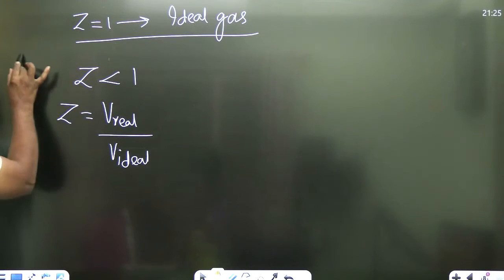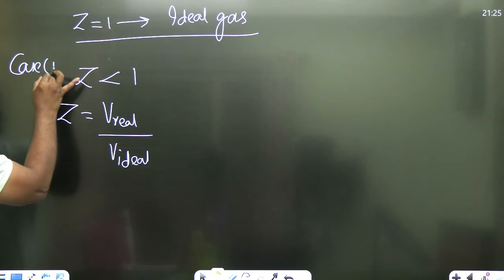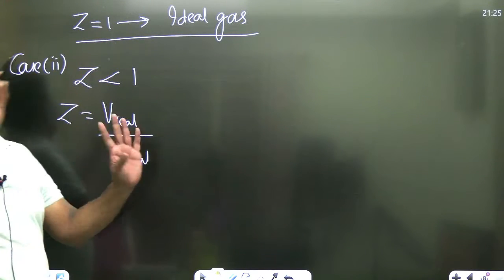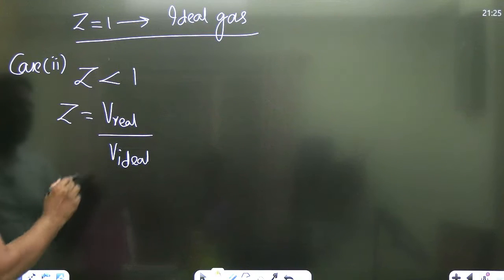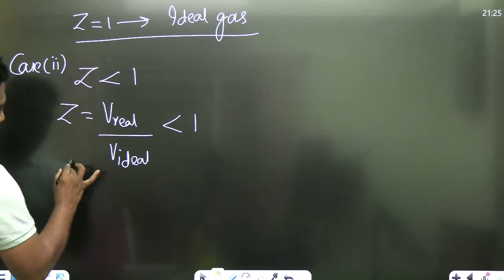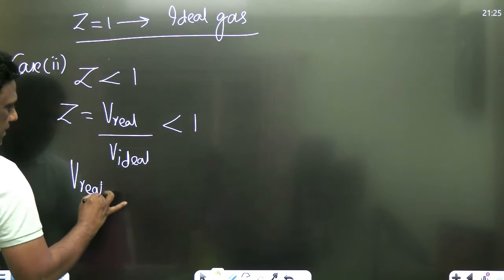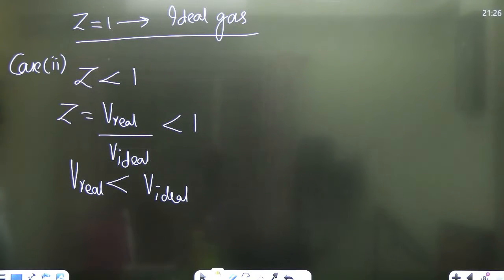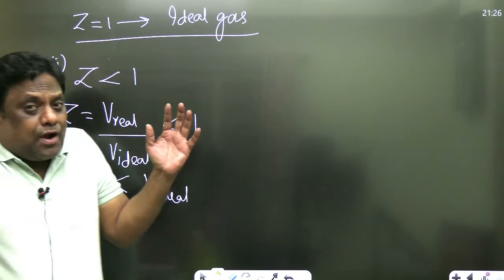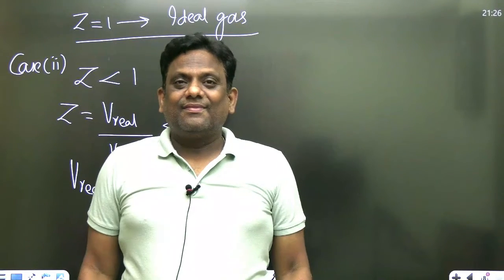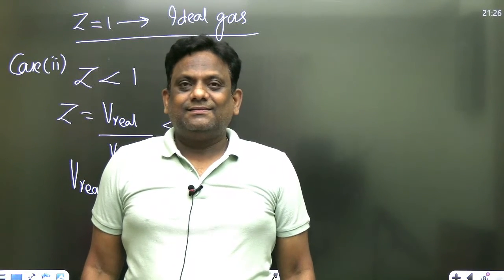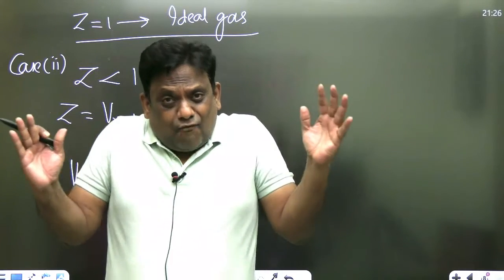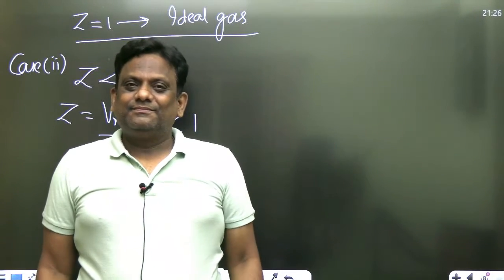Case 1 we have already seen, Z equal to 1. Now case 2: Z less than 1. So what will happen? V real is less than V ideal. What does it mean, sir? The real gas volume is less.